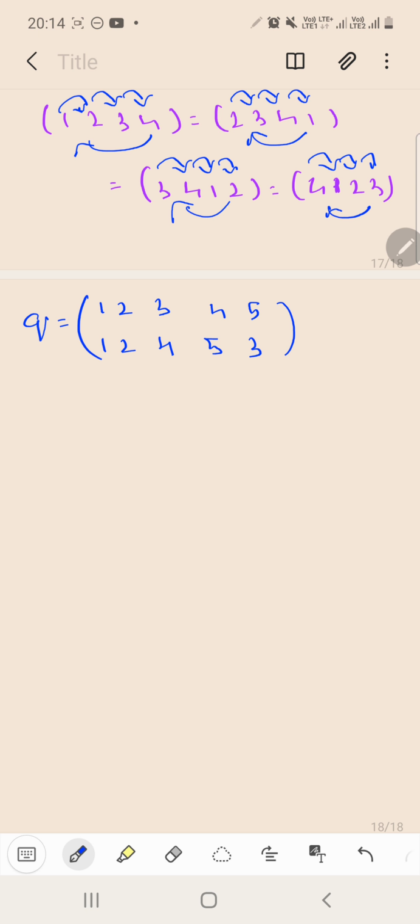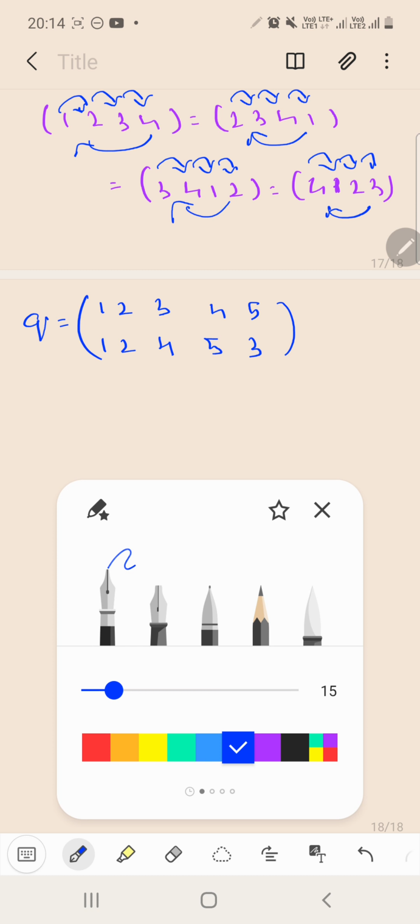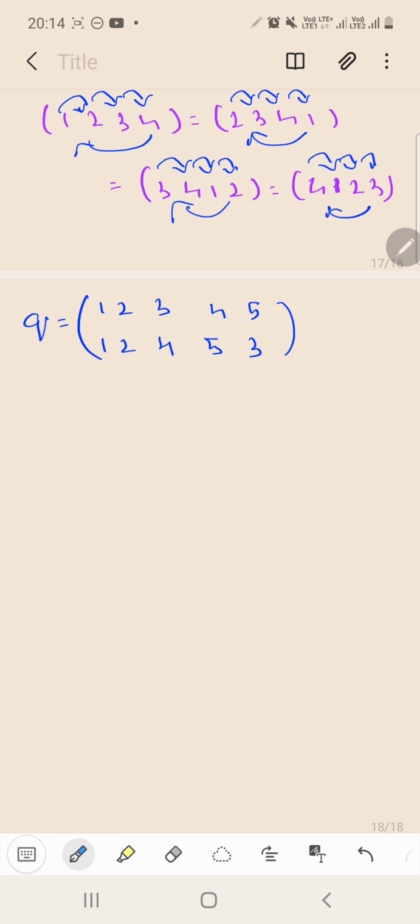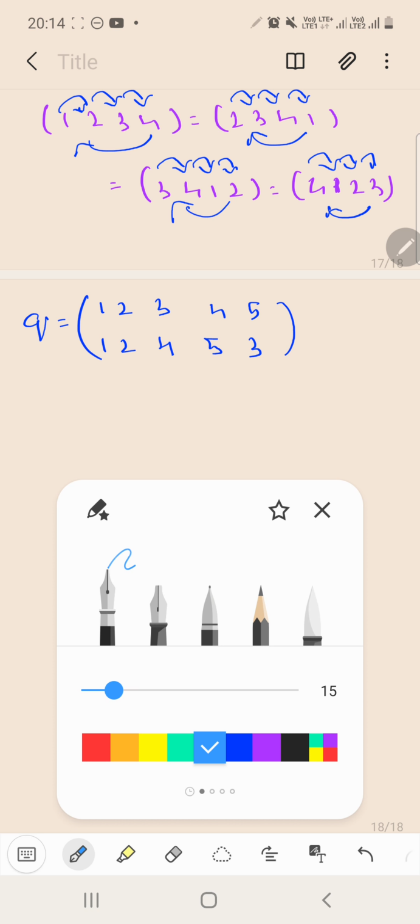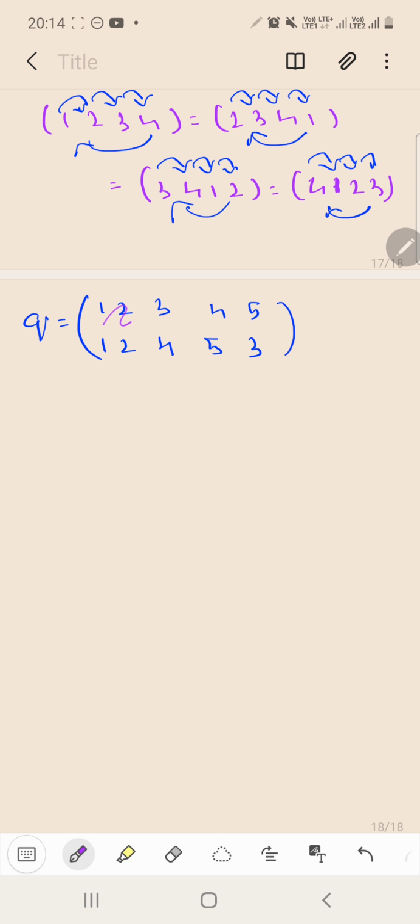Let us first analyze what the different exchanges going on are. 1 is being exchanged by 1 itself, 2 is being exchanged by 2 itself, now 3 is being exchanged by 4, 4 by 5 and 5 by 3. This is the exchange which is going on.